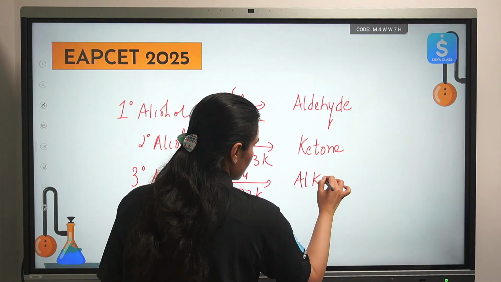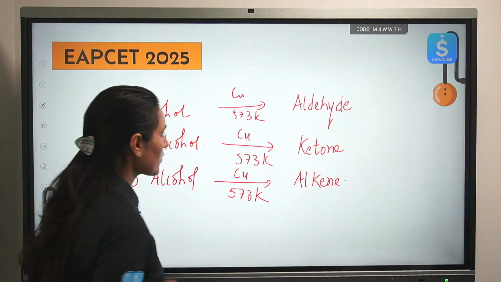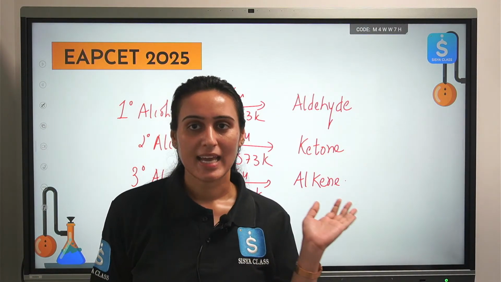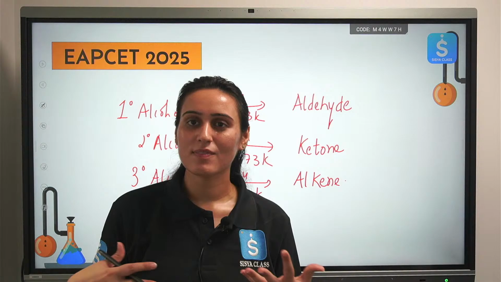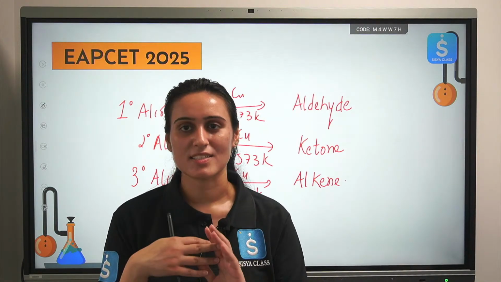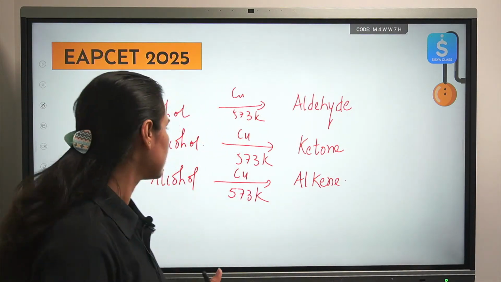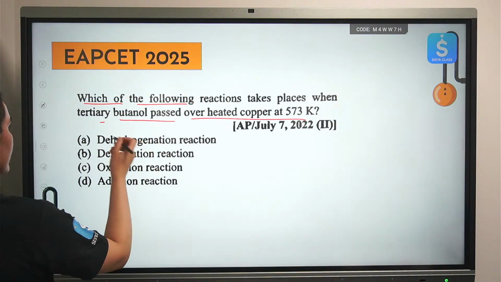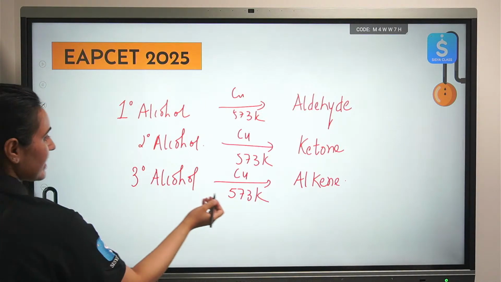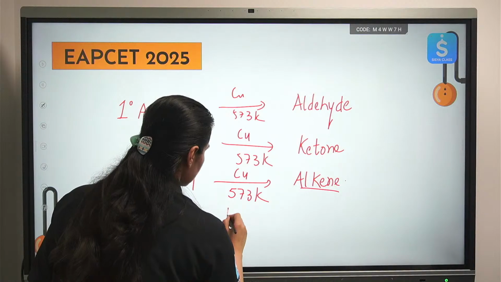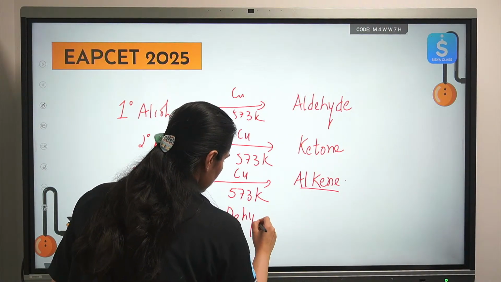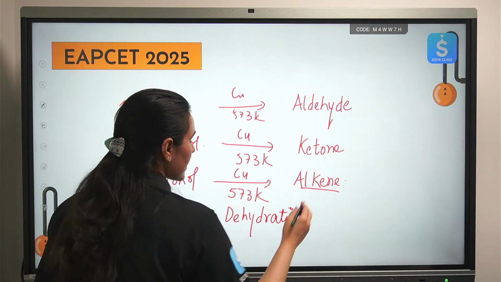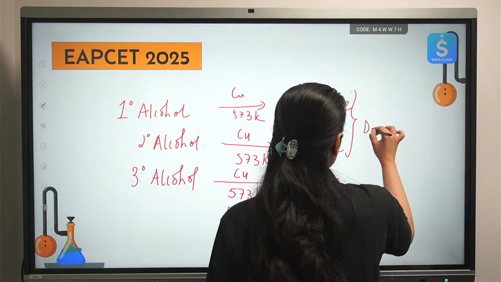Elimination will happen. Okay. So that was your question, right? You are given with a tertiary alcohol here. It reacts with copper at 573 Kelvin. You will form some kind of alkene. That is your final answer. Done. So what type of reaction is taking place, everyone? Dehydration, right? In these two cases, you are doing dehydrogenation.